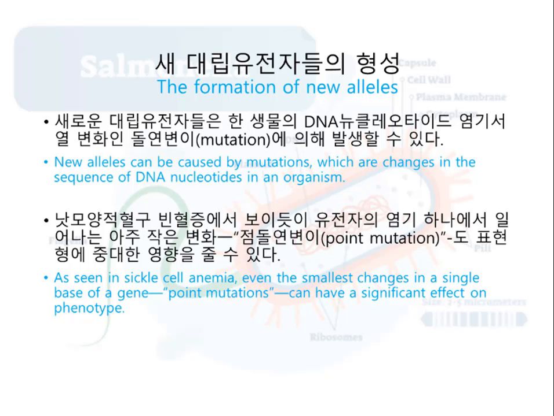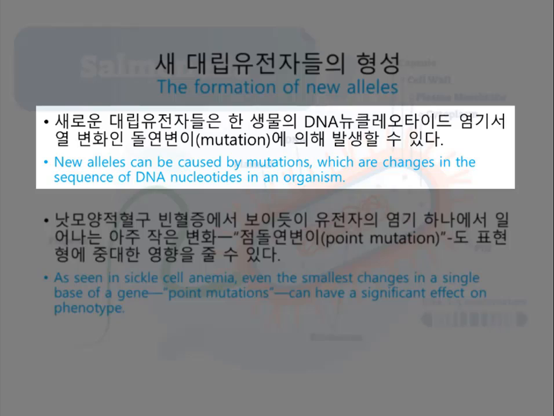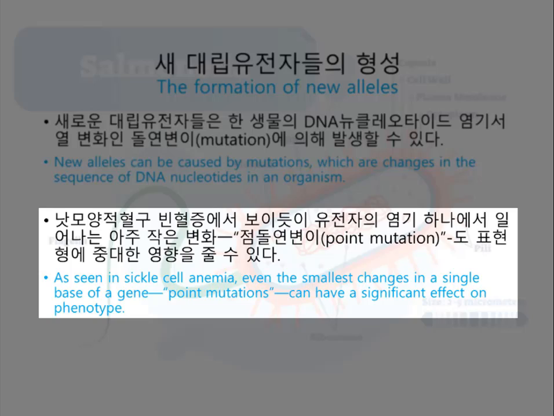So let's have a look at the formation of new alleles. New alleles can arise by mutation, a change in the nucleotide sequence of an organism's DNA. A change as little as one base in a gene, a point mutation, can have significant impact on phenotype, as in sickle cell disease. We might expect that this would be the case. Organisms reflect many generations of past selection, and hence their phenotypes tend to be suited for life in their environments. As a result, most new mutations that alter a phenotype are at least slightly harmful.